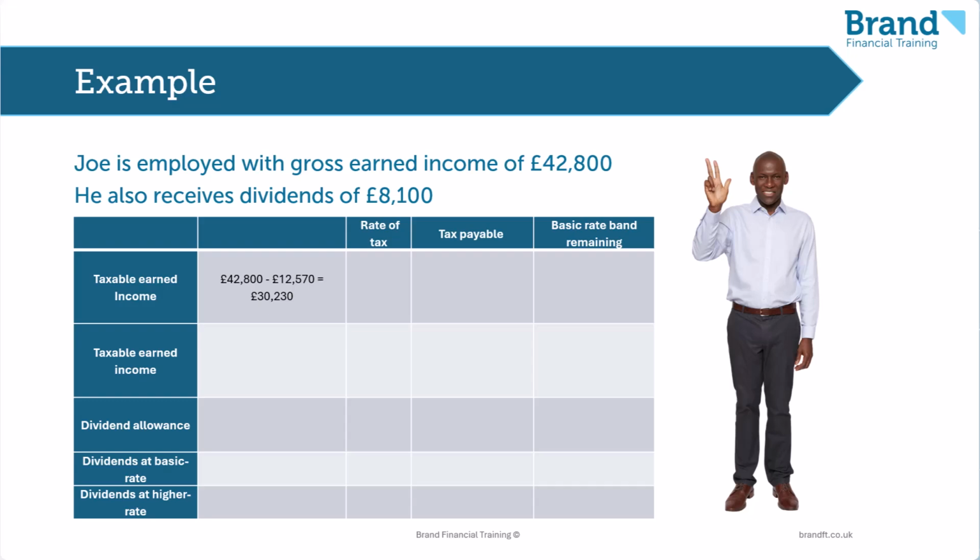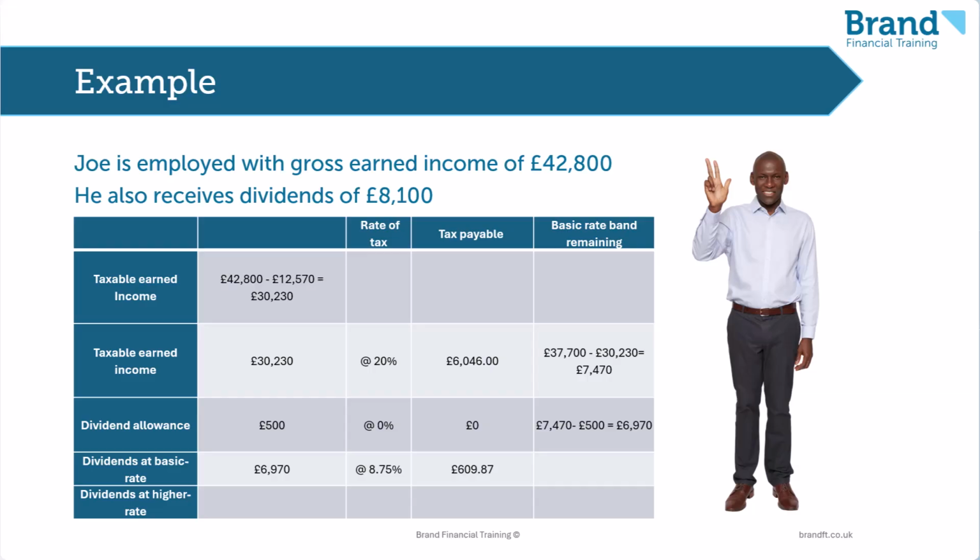The basic rate band is £37,700, so his entire taxable earned income of £30,230 falls within the basic rate band and will be taxed at 20%. He now has £7,470 of his basic rate band remaining. The dividend allowance uses another £500 of the basic rate band, but is charged to tax at 0%. He now has £6,970 of his basic rate band remaining.